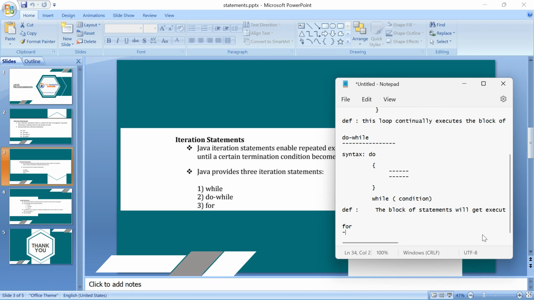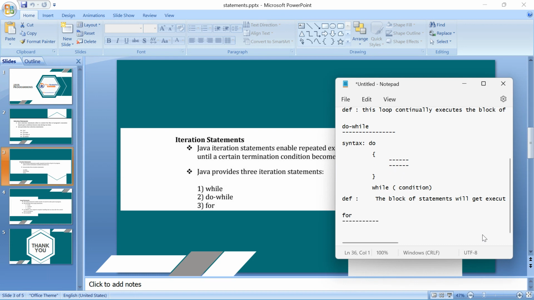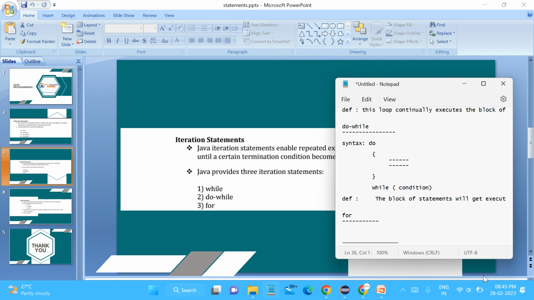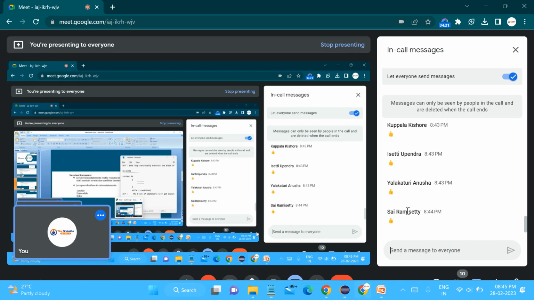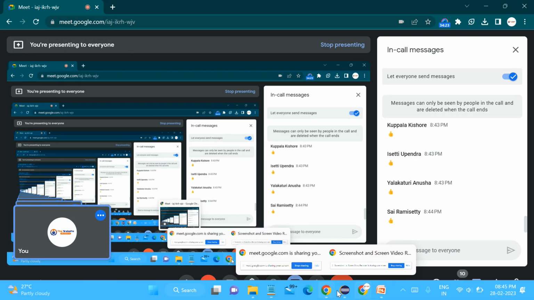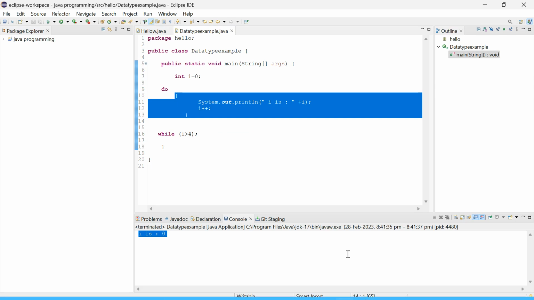Coming to the for loop. Right, right. Guys, at any time, if you find any mistake or error from my side, just raise your hand. There is an option to raise the hand.